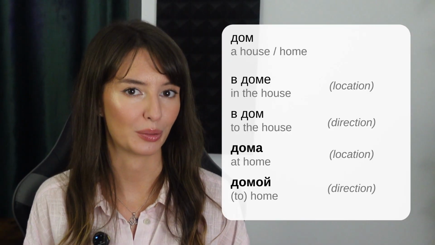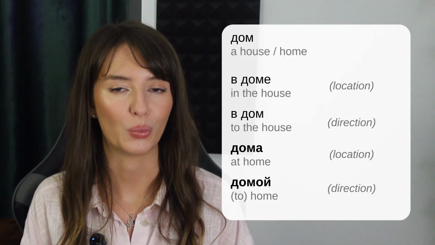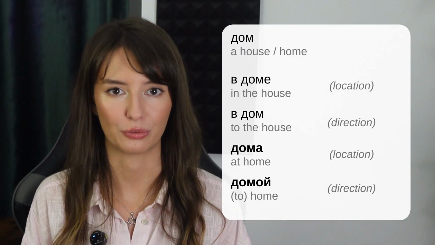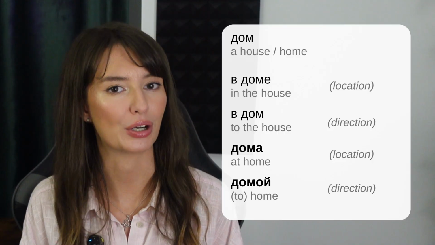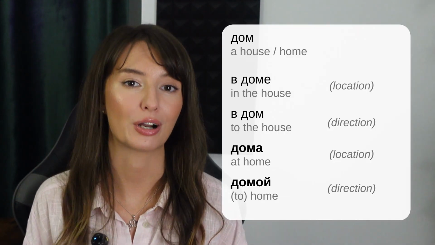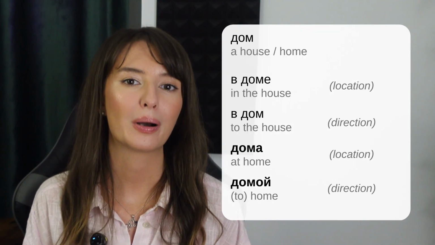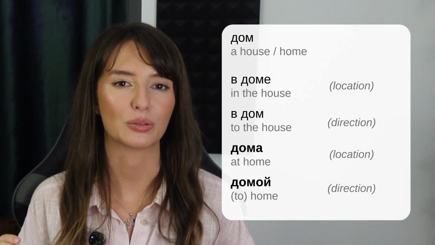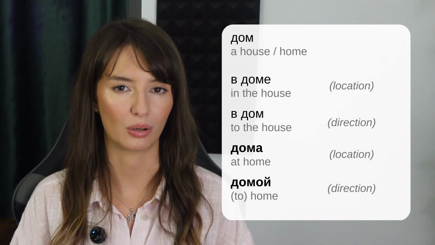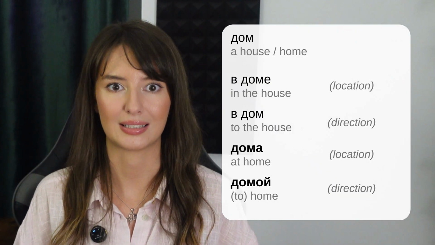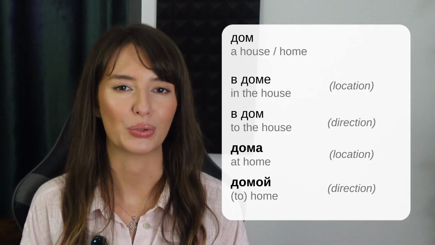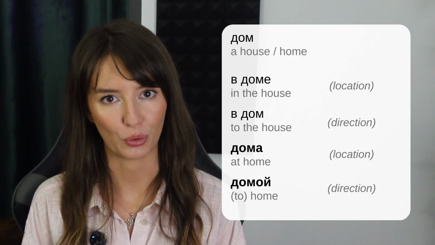I also want to talk about a place we mention very often, home. Yes, of course, we can say в доме when we are talking about a location or в дом when talking about direction. But, for example, in English there are two words, house and home. In Russian, we also distinguish between these two concepts. When we talk about home, meaning the place where you feel comfortable, where all your things are, where there is a sense of coziness, we use the words дома and домой.